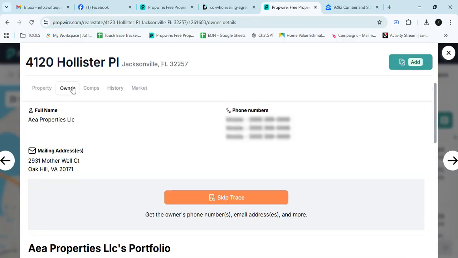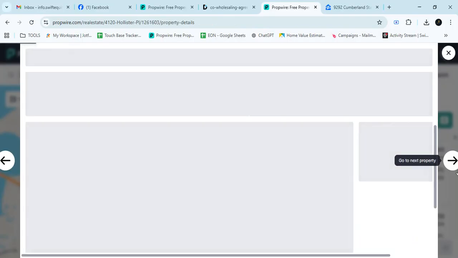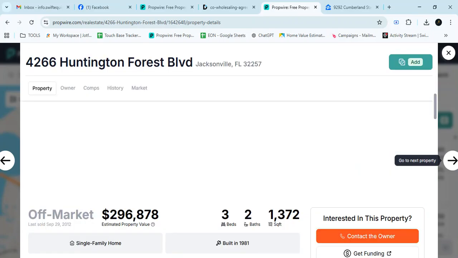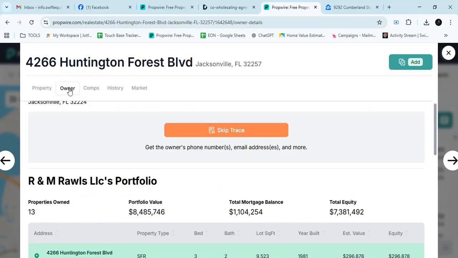There's another one. Let's see. Okay. That's another good landlord. All right. That's another good landlord. All right. Perfect. All right. So this is how you guys find cash buyers and you find landlords.